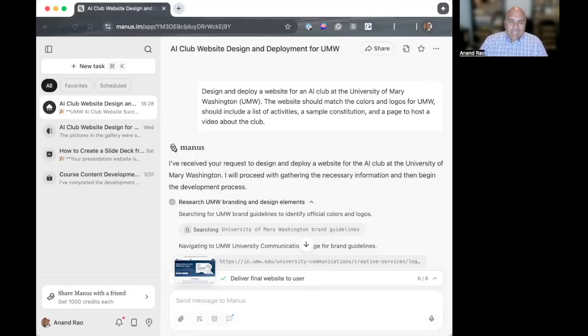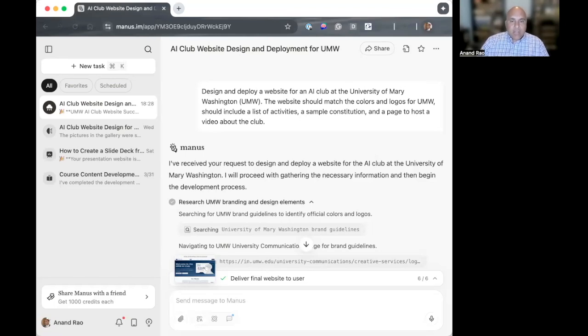Manus is an agentic AI platform that came out of China that uses Claude's AI model to be able to build out projects. You can give it a simple prompt, a task, and then it will not only give you responses to that initial prompt, but it'll go through and follow a number of steps to be able to complete whatever task that you've assigned it.